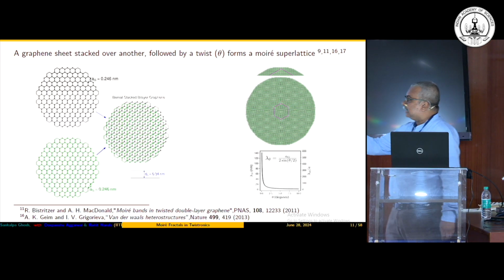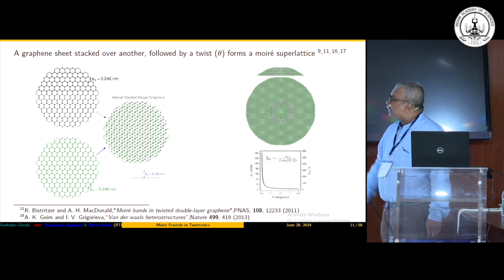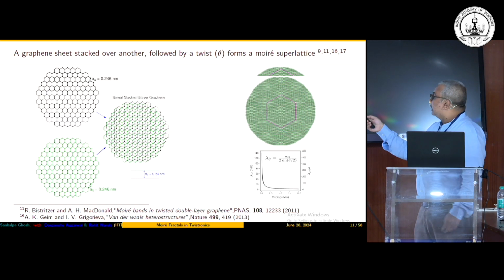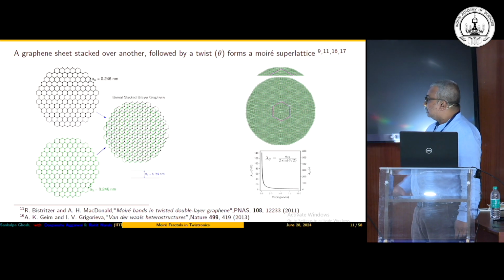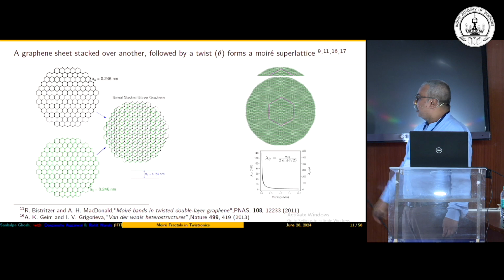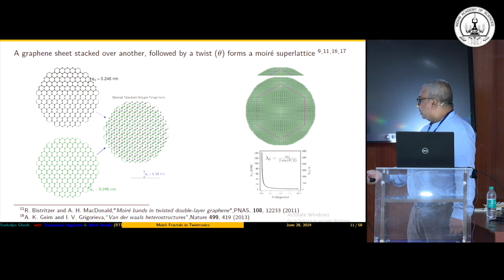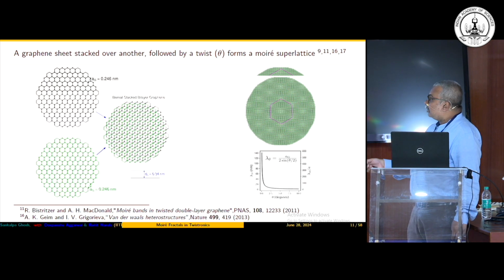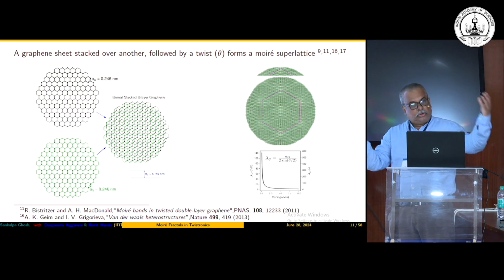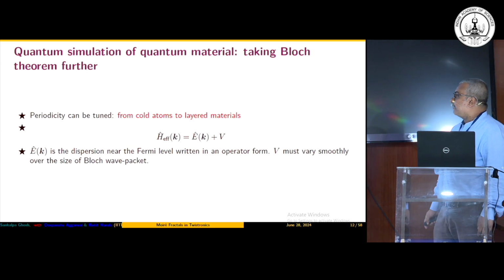So I'm going to talk about a much simpler system, graphene. It is a hexagonal lattice with a lattice constant of 0.246 nanometer. When you put 2 such graphene layers on top of each other and rotate them, you get the corresponding Moiré pattern. The interesting thing is that the wavelength associated with this Moiré lattice is much larger than the original lattice. In this plot, the ratio of this wavelength to the original lattice constant of graphene is shown, and you can see it's very, very large. So you can essentially tune the band structure of the entire condensed matter system by going to a much larger lattice spacing, and that's what happens here.